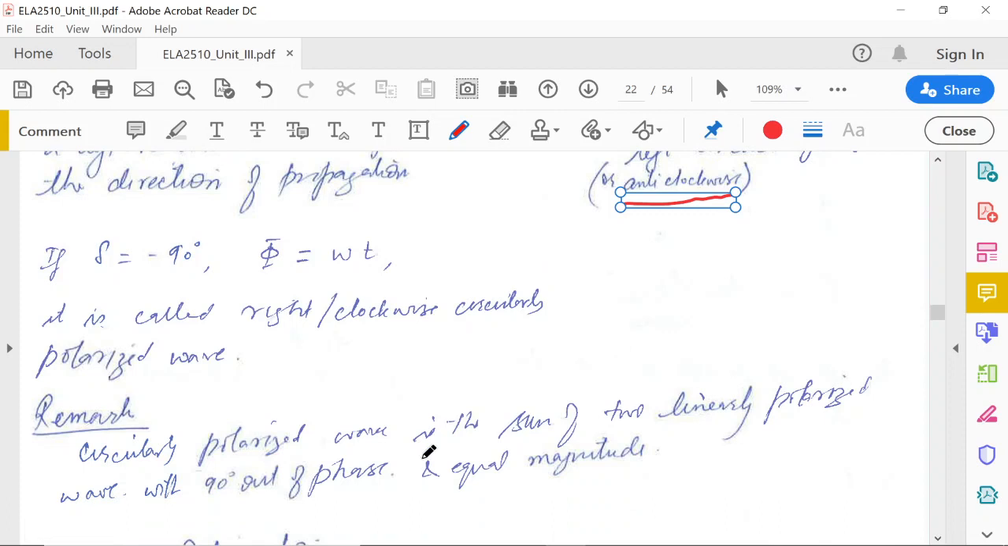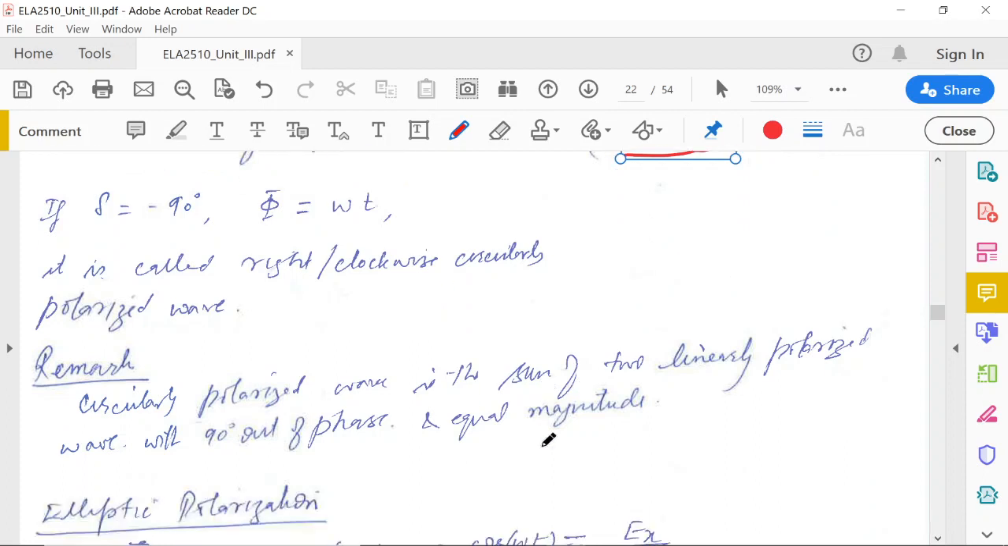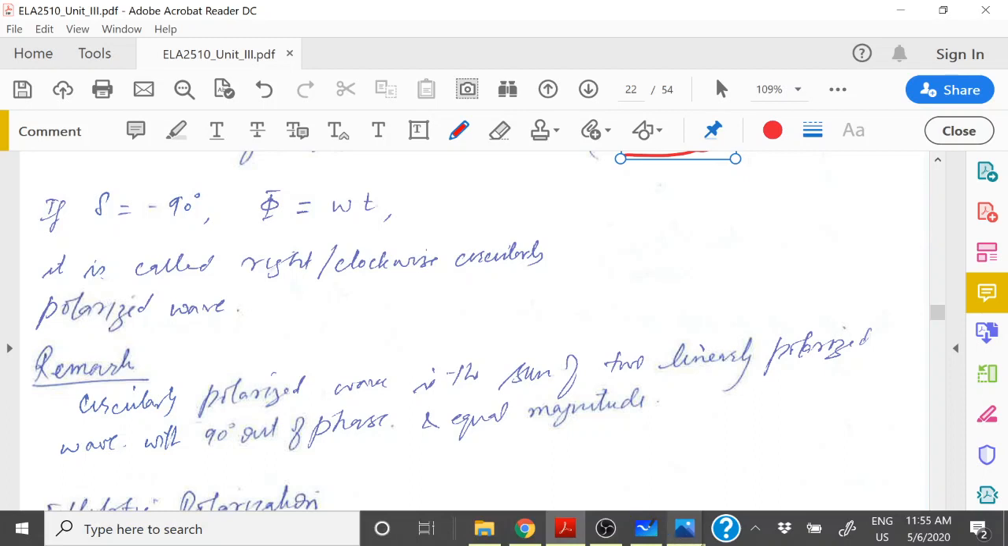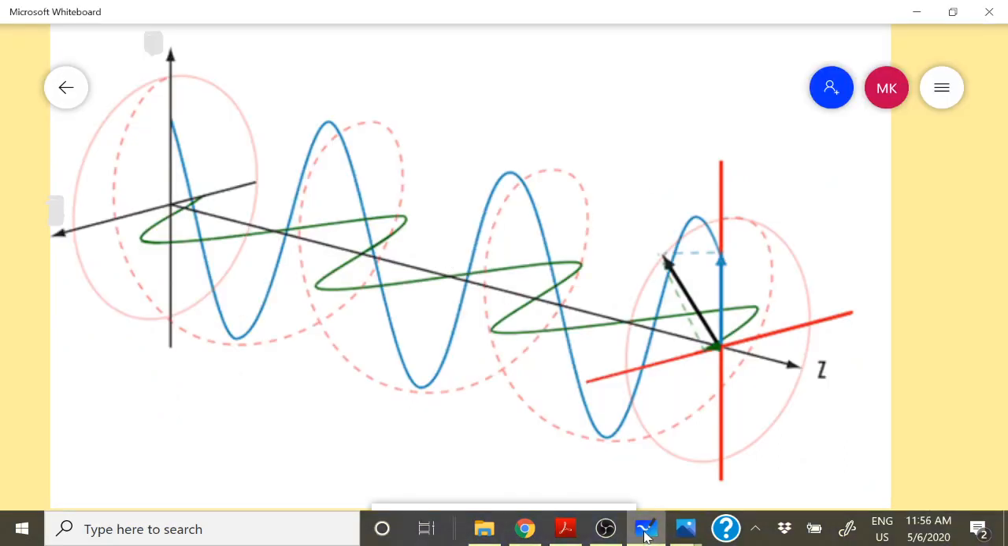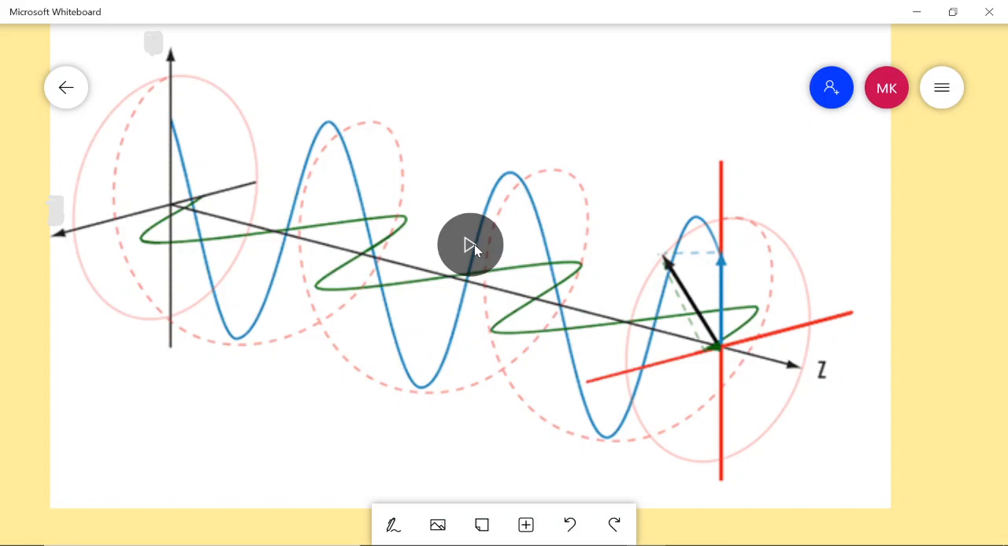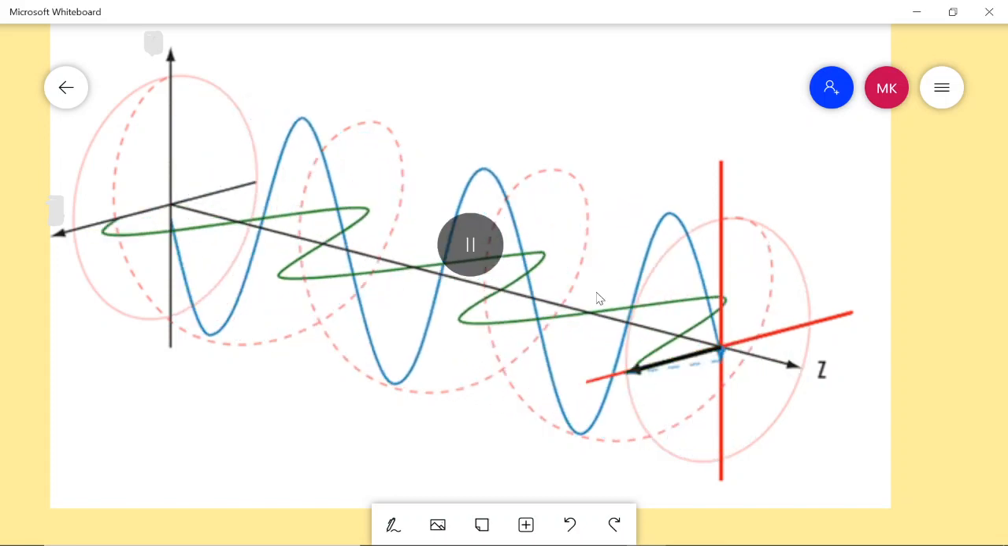So a circularly polarized wave is a sum of two linearly polarized waves with 90 degrees out of phase and equal magnitudes. As we have seen here, the two waves are the linearly polarized EX and EY, and then you can add those two to get circular. You can see the animation here also. For example, here we see a wave moving in the Z direction.